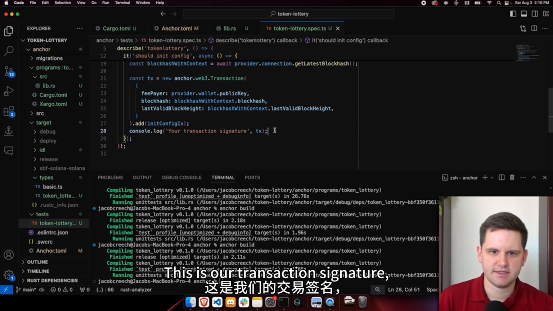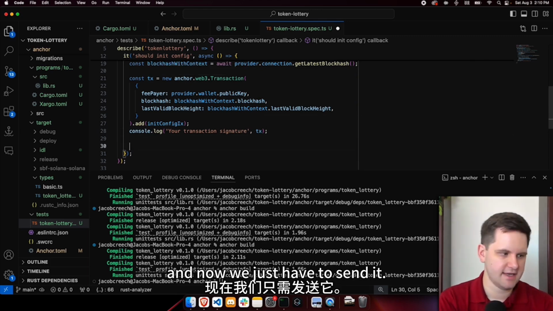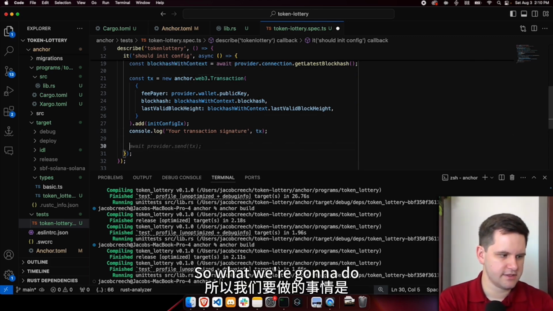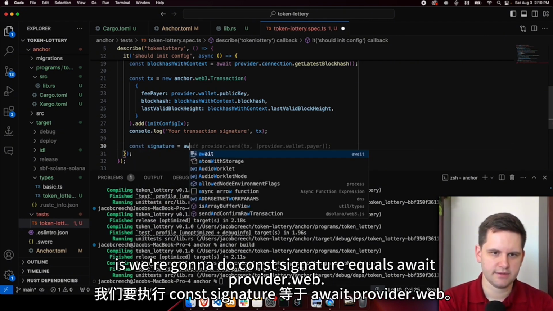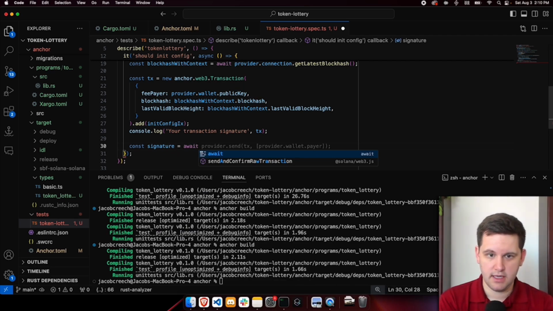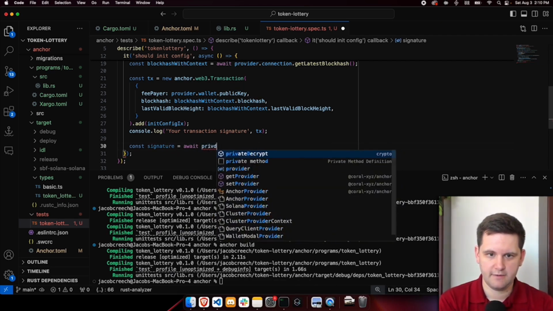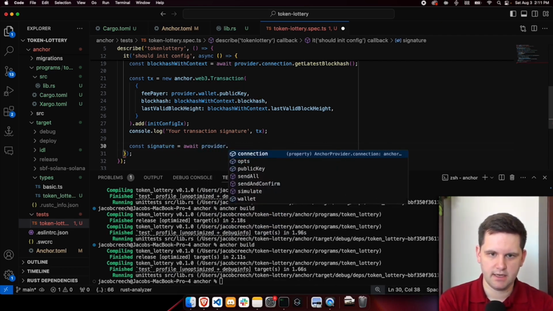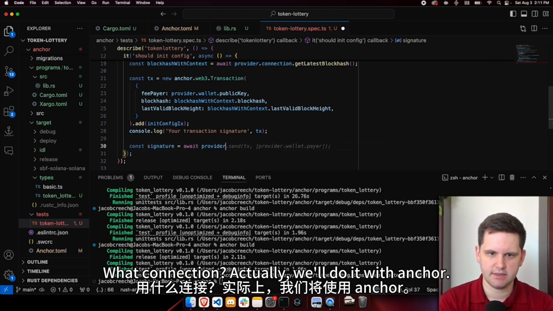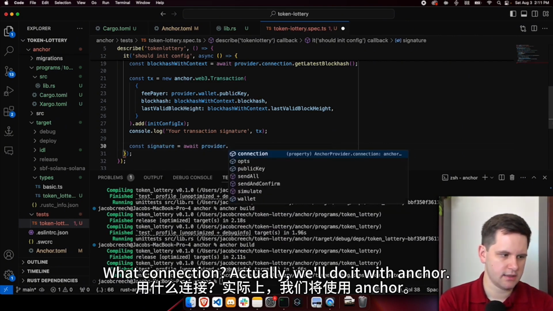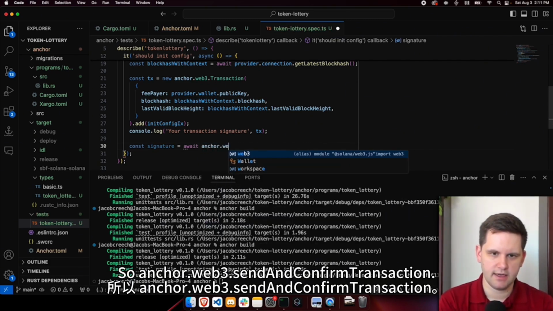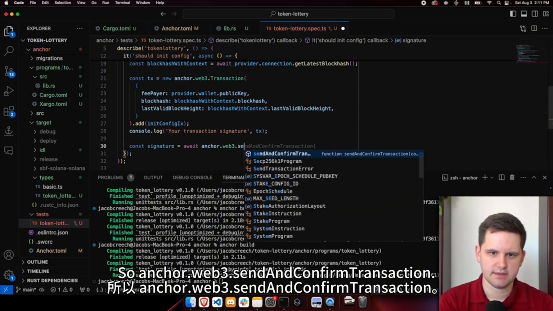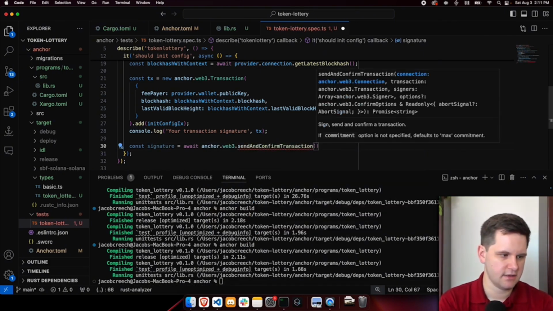This is our transaction signature. And now we just have to send it. So what we're going to do is const signature equals await anchor.web3.sendAndConfirmTransaction.